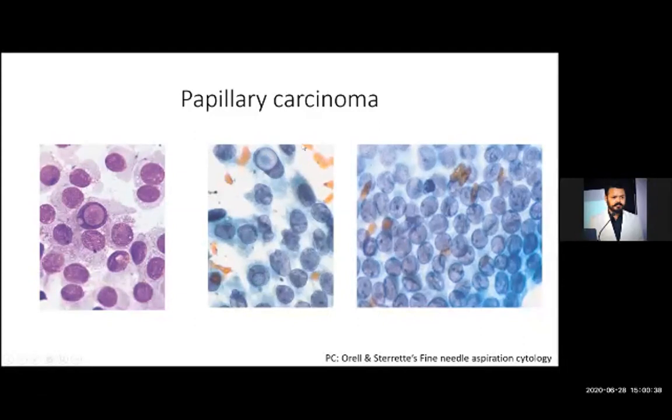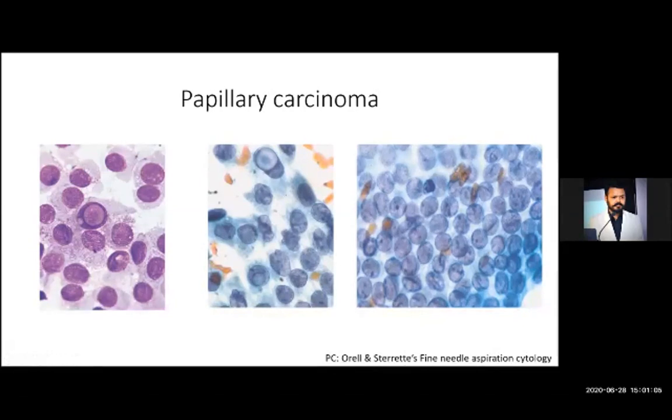These are the RBCs in the background. These pinkish colored structures are the RBCs in the background. Here in this photomicrograph, these are the malignant cells with intranuclear grooves. This is nucleus, which has a central dark colored line. This is intranuclear groove. This is also intranuclear groove. So these are the features of papillary carcinoma.